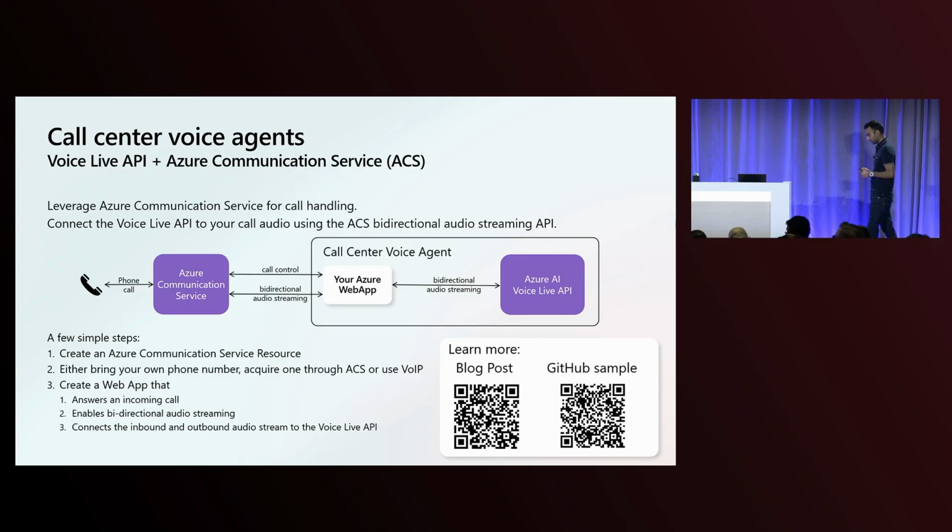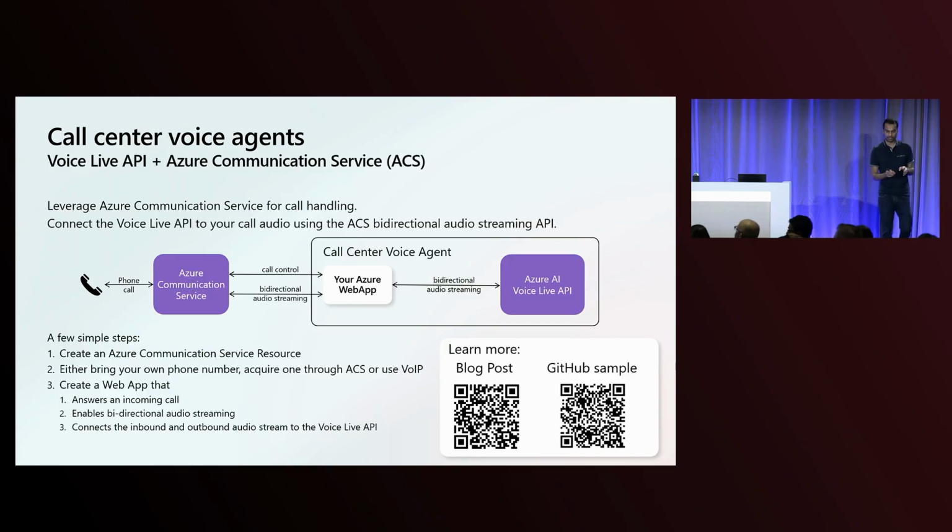Now, we've talked about a lot of these scenarios, one of which is contact centers and call centers. So how do we connect the Voice Live API with telephony? The demo that Prem showed, the very first one, where we got a Teams call, was powered through Azure Communication Services. It's the connection of Azure Communication Services with the Voice Live API, because that has a telephony channel. So the idea is, I want to have a contact center with a phone number. You can use the Azure Communication Services bidirectional audio streaming API, which can feed audio to your web app, and you can then marshal that audio to the Voice Live API.